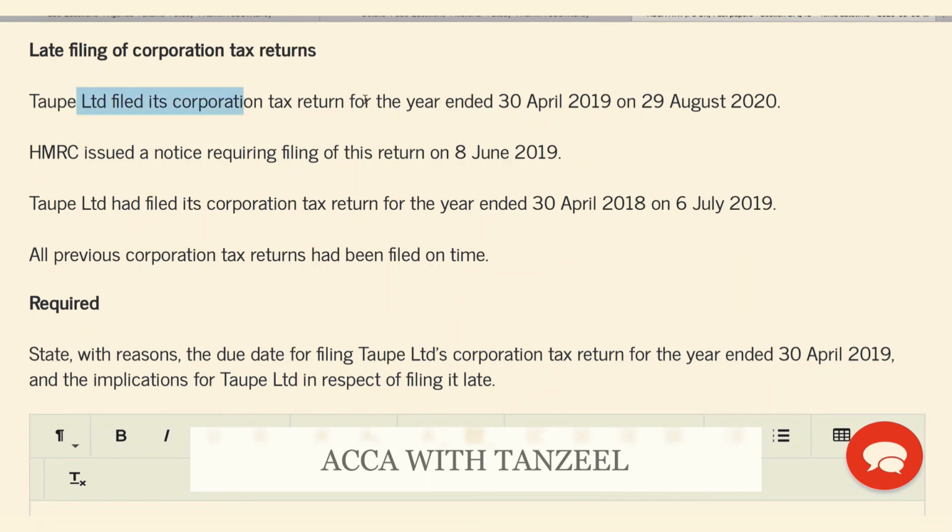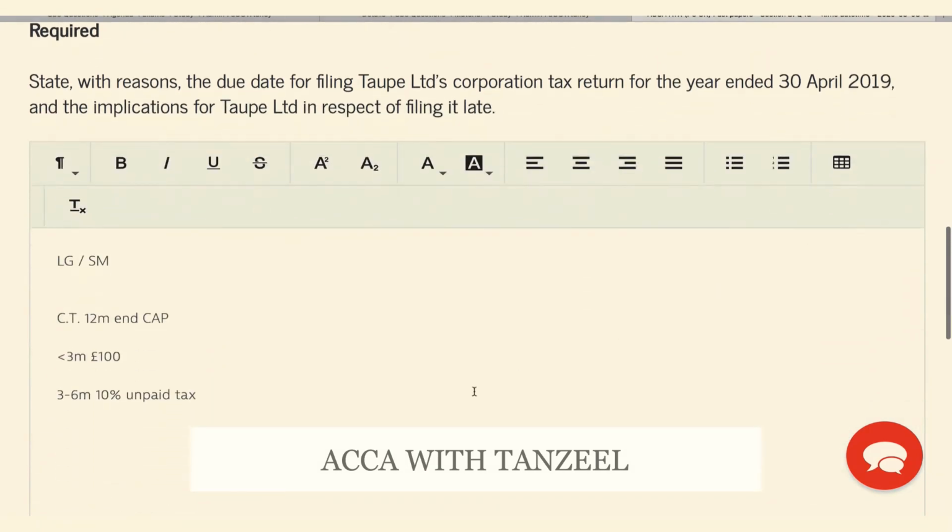They have filed its corporation tax return for the year ended 30th of April 19 on the 29th of August 20. When should it have been filed? 30th of April 2019. 12 months means 30th of April 2020. They have filed it when? They have filed it on the 29th of August 2020.